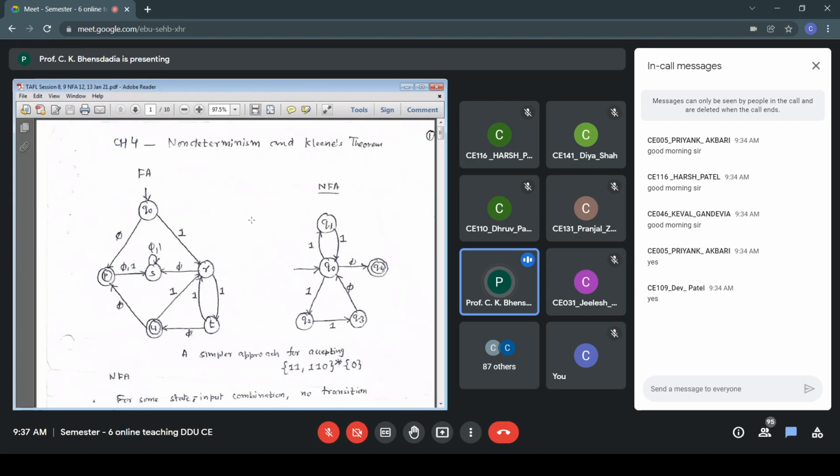So let me focus right now on only 11. Any number of times 11 ending with 0, I'm taking sub part. So Q0 to R to T, I have consumed 11, and then I should be able to add any number of times this even 1s. I should be able to say 11, 11, 11, 11, 11, 11, and then 0. Any number of times this 11.